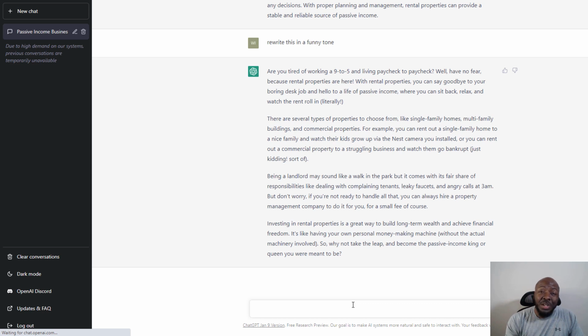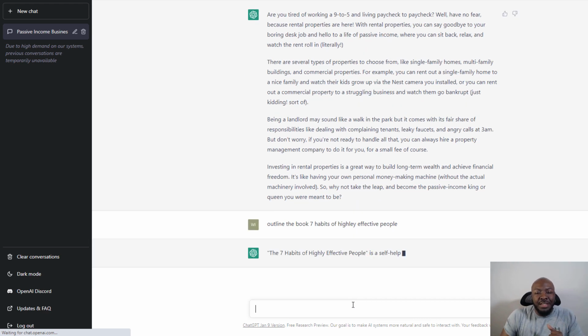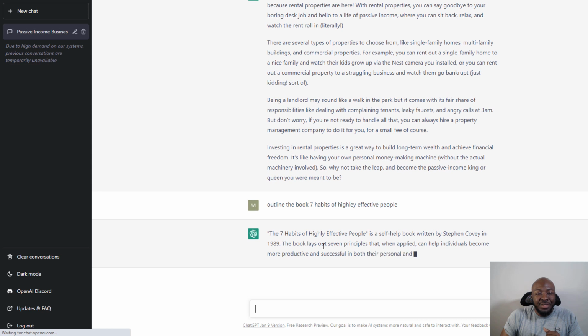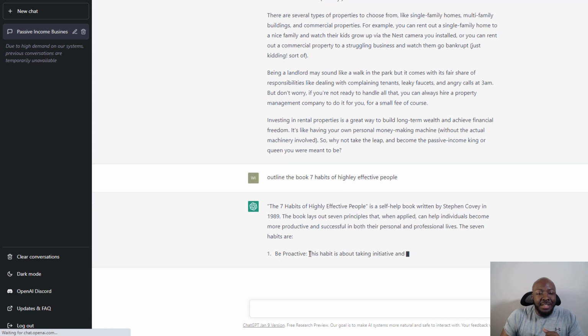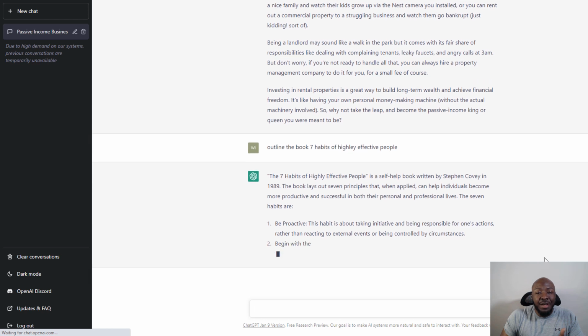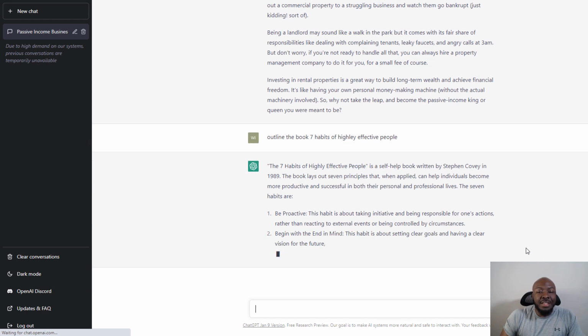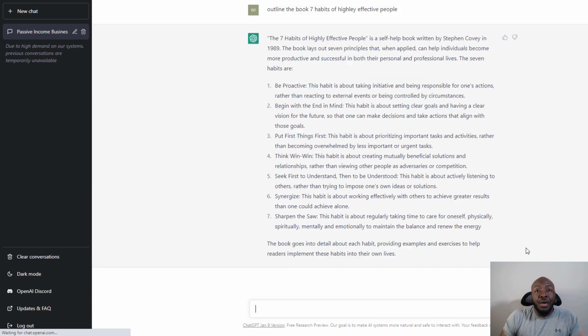But basically, if you want to get an outline for a book, let's say outline the book 7 Habits of Highly Effective People. So now it's giving me an outline on that book. You can see it got the title there, the author, and it's giving me the main points of the book, because of course it's 7 main points in the book, so it should come up with about 7 by the time it's done. Okay, so now it's finished. You can see that it gave us a little intro, gave us the 7 main points of the book, and also gave us a little outro here too.